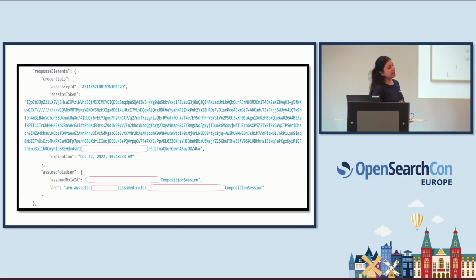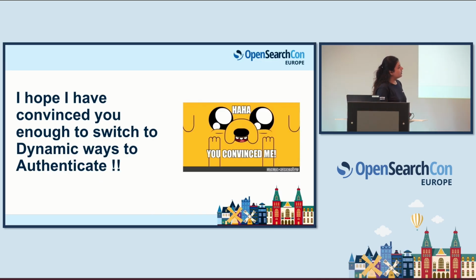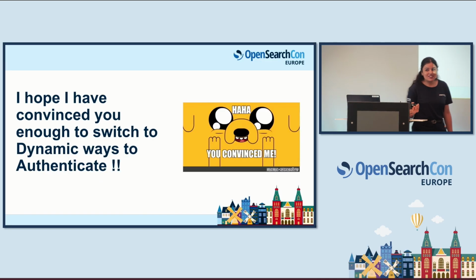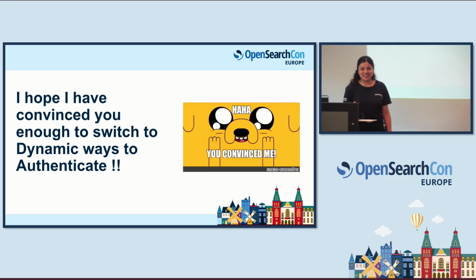And it looks something like this. It's too much, but I'll walk you through what it is. These are the session tokens, and you can see it has an expiration. It will expire at this point in time. And all of this, I'll walk you through how it is generated. That's how it looks. I hope I have convinced you enough to use dynamic credentials.